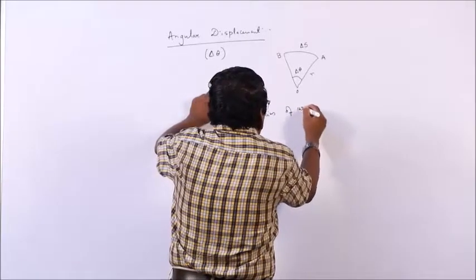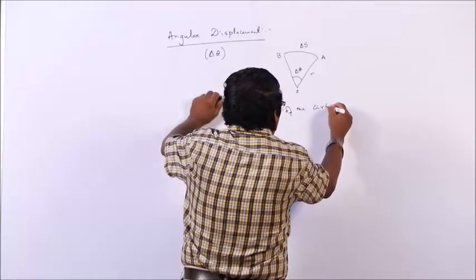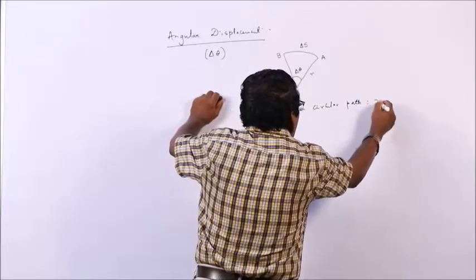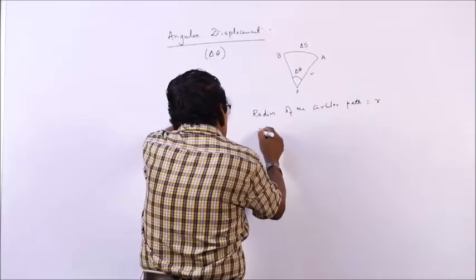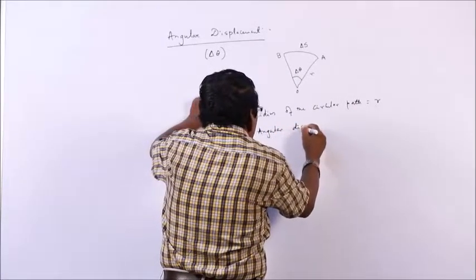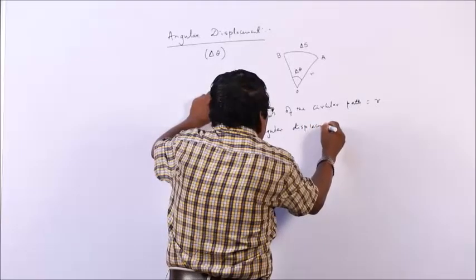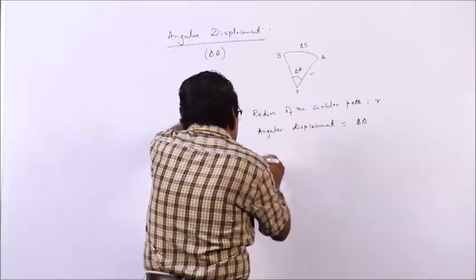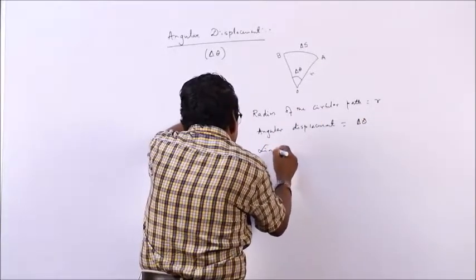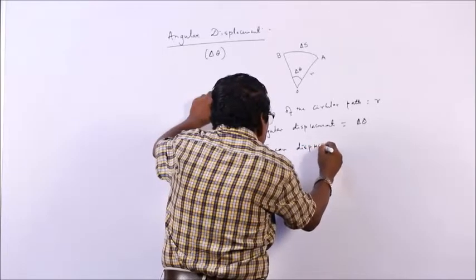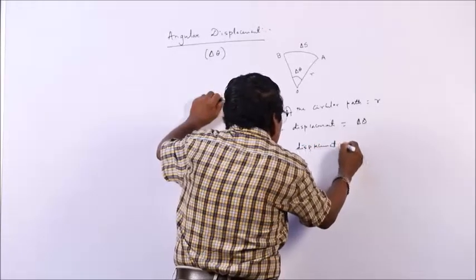Radius of the circular path is equal to R. Angular displacement is equal to delta theta. Linear displacement is equal to delta s.